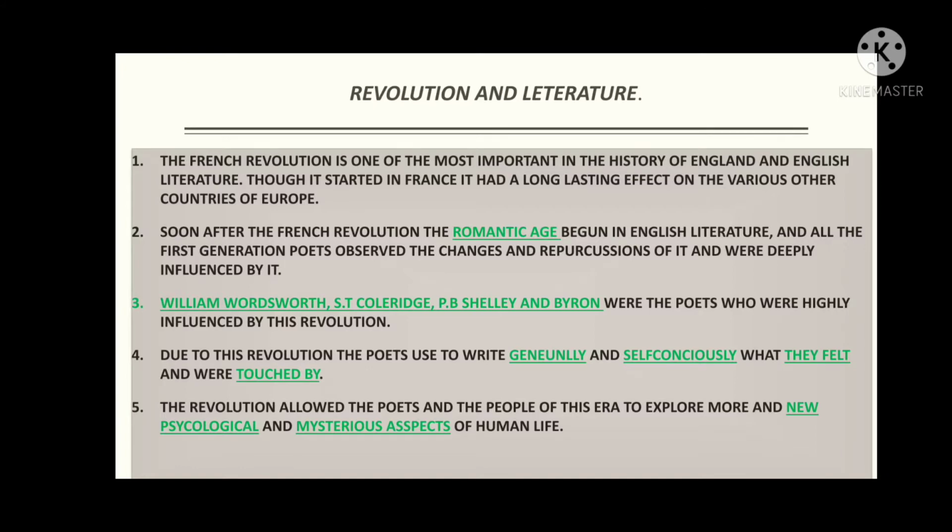They learned a new mysterious aspect: what changes had happened in human psychology, and what a human being can do after experiencing such a crisis, when he is in a situation where he needs to struggle even to gain a livelihood. All these events and experiences molded the Romantic poets, and the Romantic poets as well as the general public observed the new psychological effects and mysterious aspects of human life.